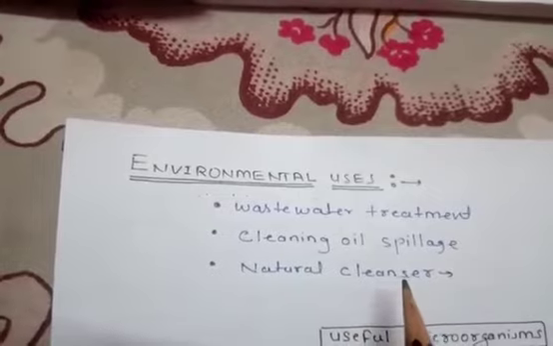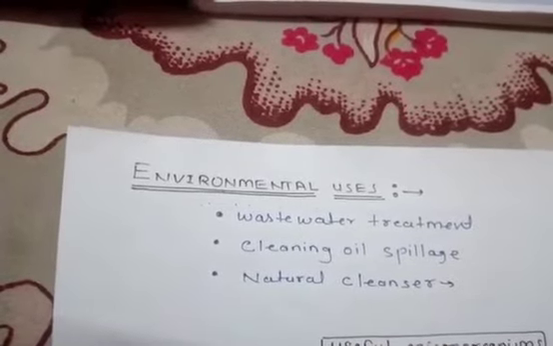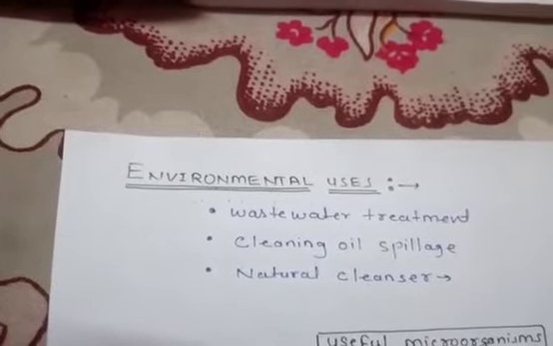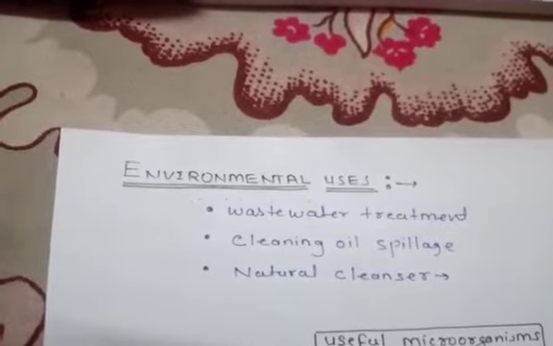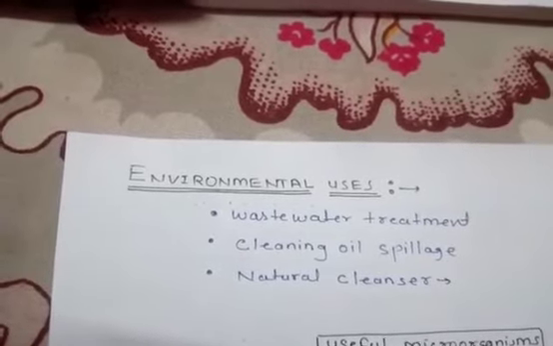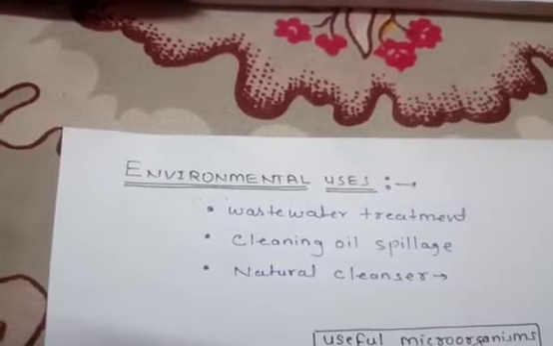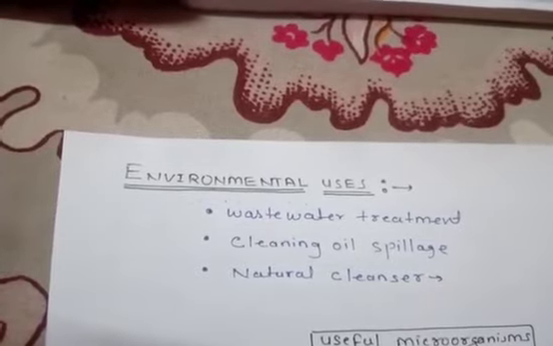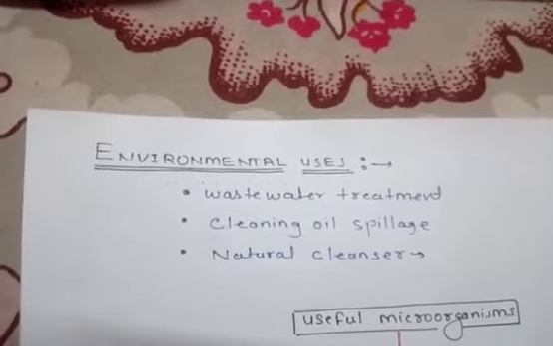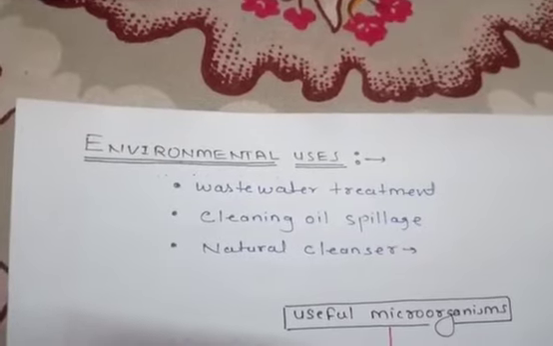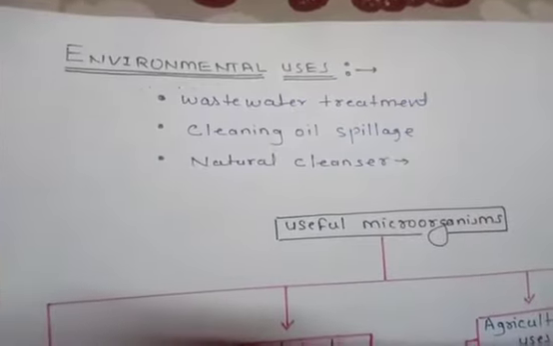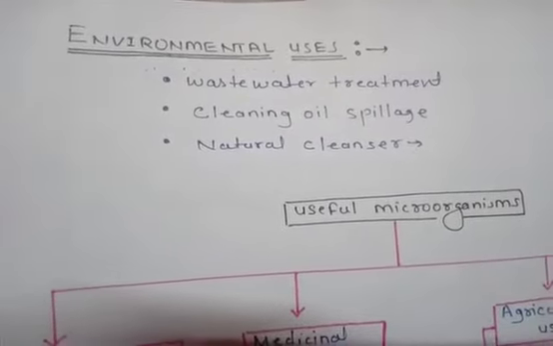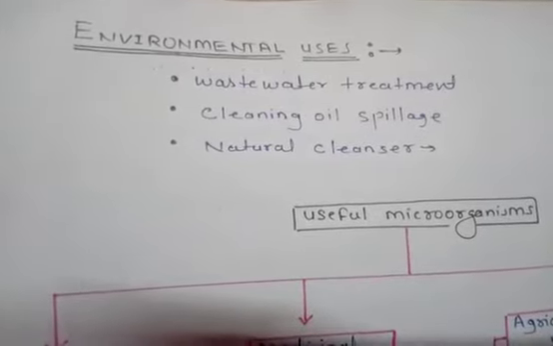Natural cleanser. Natural cleanser means that microorganisms such as bacteria and fungi act on the bodies of dead plants and animals and convert them into simpler substances. Removal of dead bodies of both plants and animals by the action of microbes keeps the environment clean. Thus they are the natural cleanser of the environment. As you have already studied in class 7 about saprophytic plants, these all act like saprophytic plants, and saprophytic plants are also called natural cleansers.